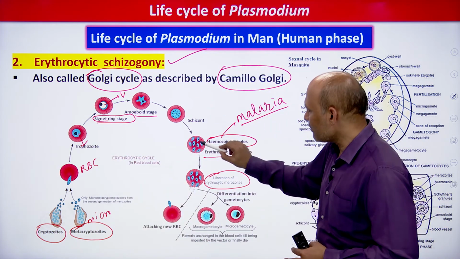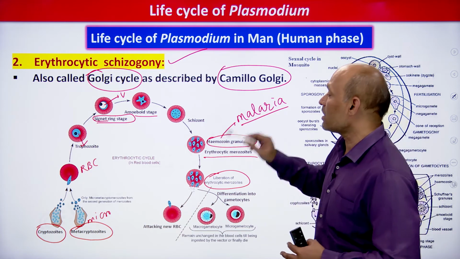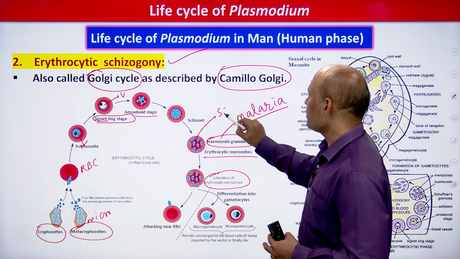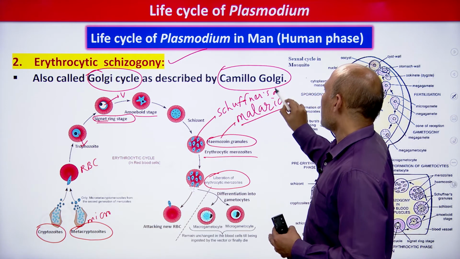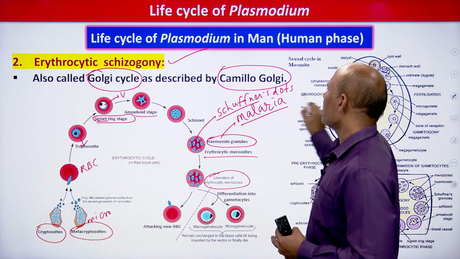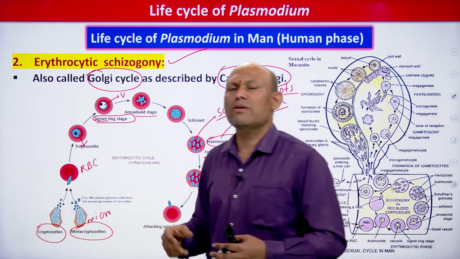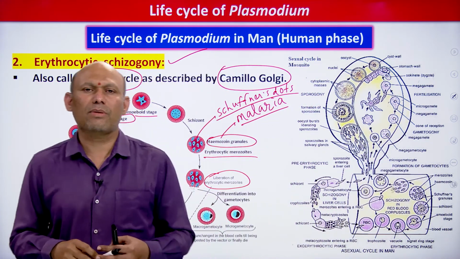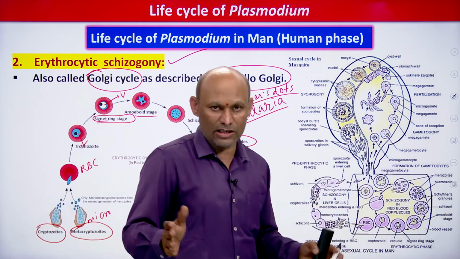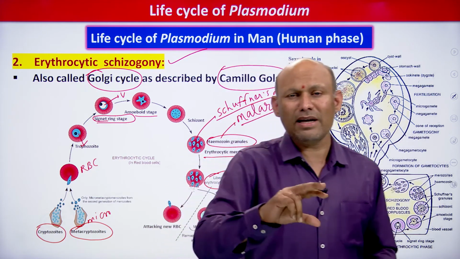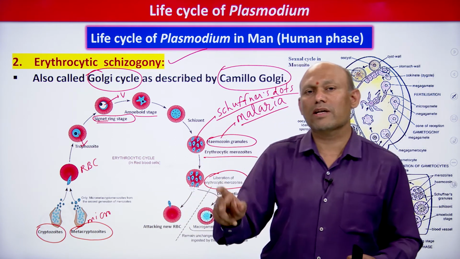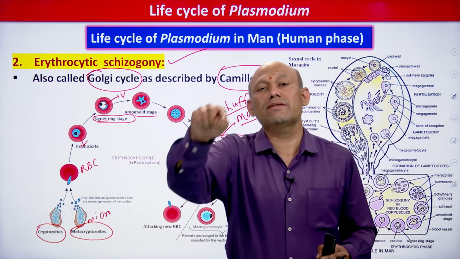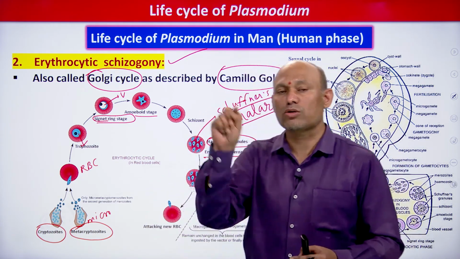So again you see, along with hemozoin granules, you can find Schaffner's dots. Here it has not been shown. Schaffner's dots, students, you can find, and these are considered as antigens of the parasite, students. Antigens released by the parasites. Schaffner's dots are antigens. Now you tell, malaria is mainly caused due to what? Not Schaffner's dots, it is hemozoin granules. Even it is mentioned in NCERT. Don't forget, this question will be asked on this.